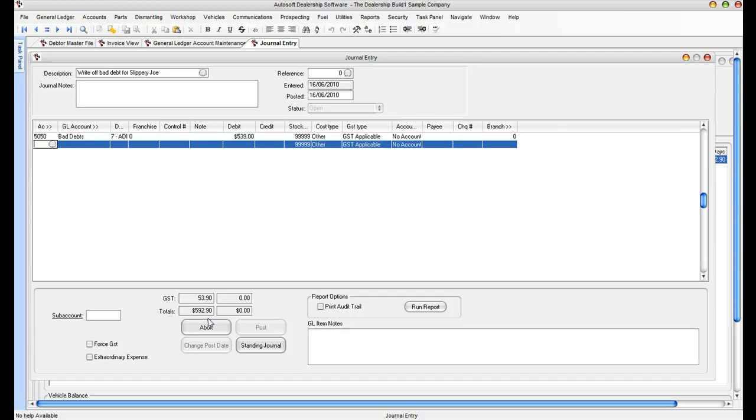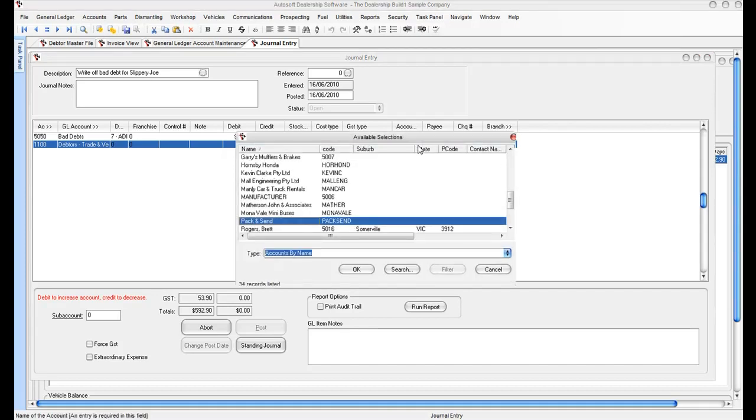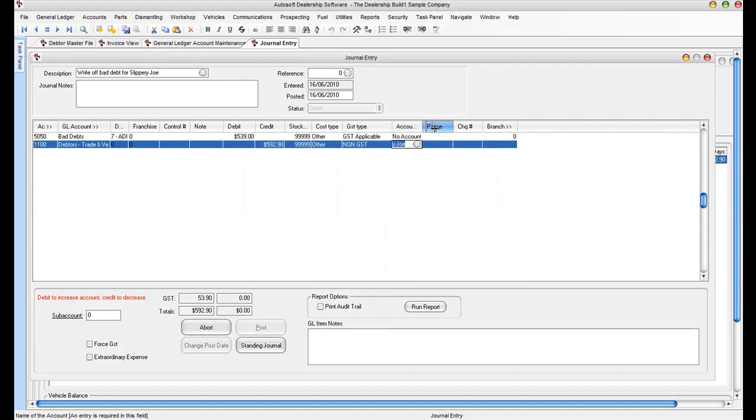What that does is that it adds the $53.90 to my expense amount to give me a grand total of $592.90. I then must select the debtors control account and I need to credit the full amount of $592.90 against the trade debtors control account, leaving the GST type set to none, but I must here select Slippery Joe as the sub account that I want to post this amount to.